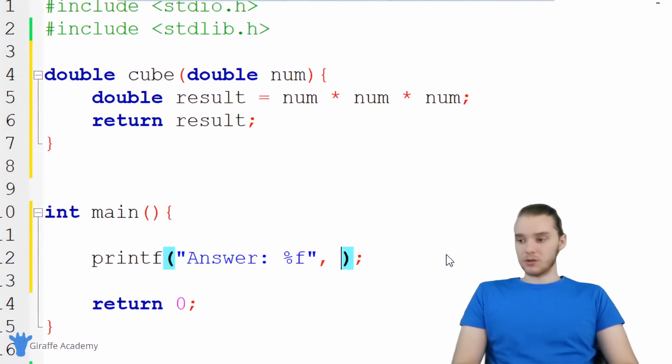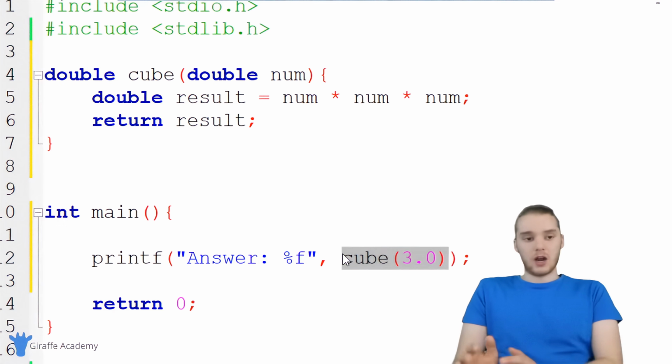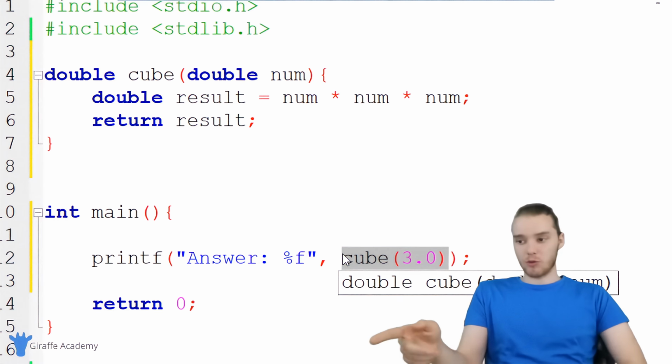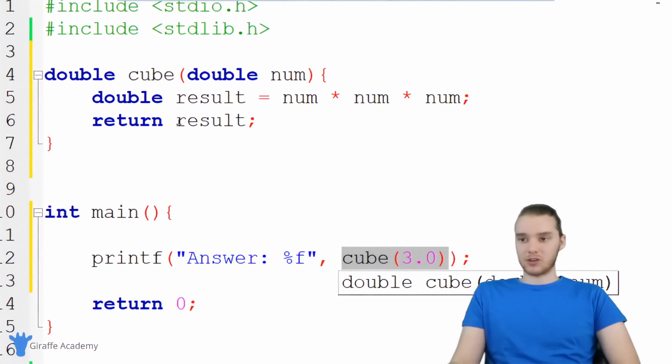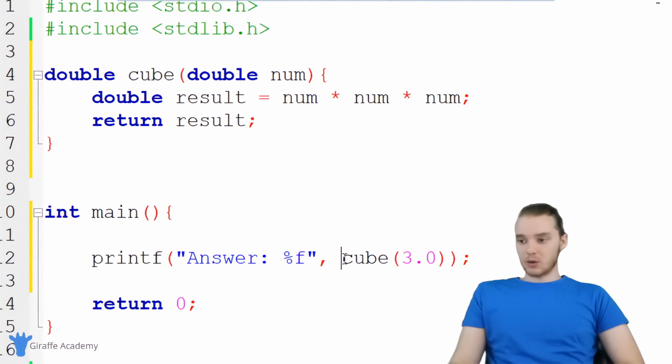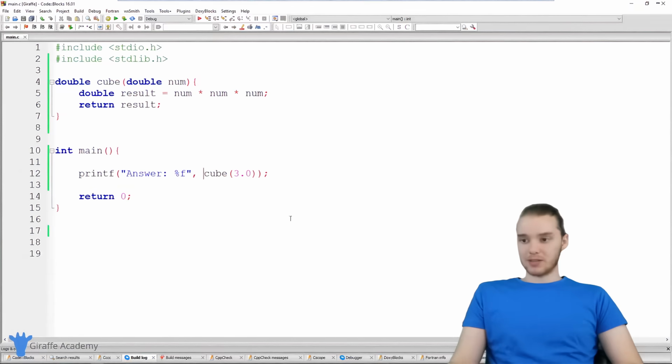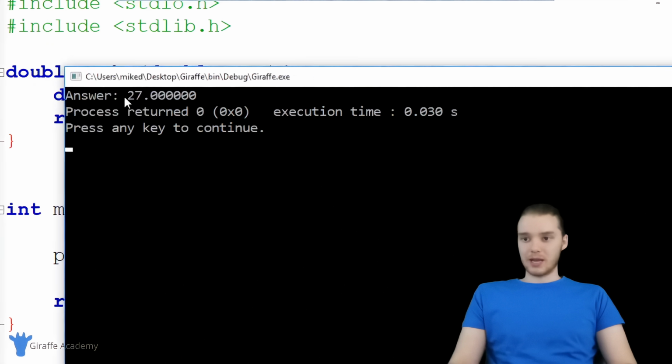But we can just call this function because eventually this is going to get a number back anyway. So this will contain a number after the function's done being called. I can actually just run my program now, and this is going to print out the result of cubing 3.0. You'll see down here we get 27.0000.